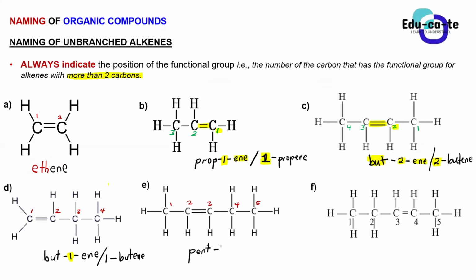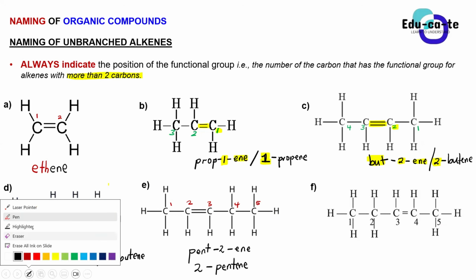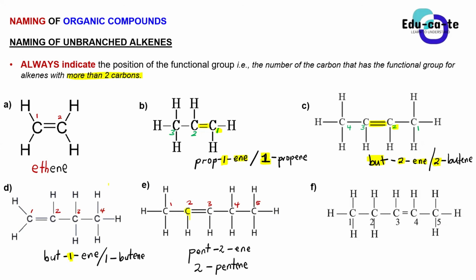Carbon 2, and then the suffix is ene. So this is pent-2-ene, or you can say 2-pentene. You can take out the 2 and just write pentene, but the 2 indicates that your double bond is found on carbon 2.